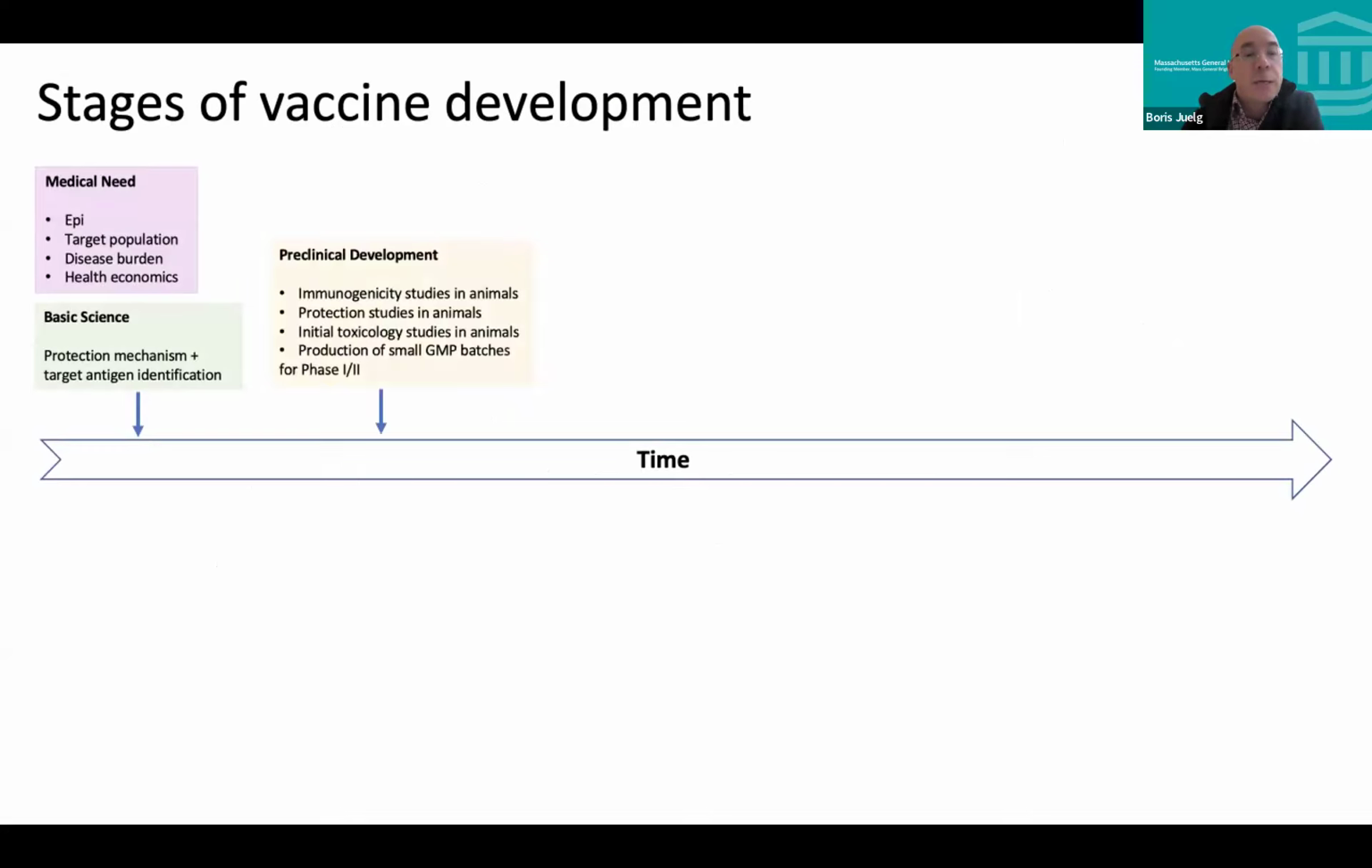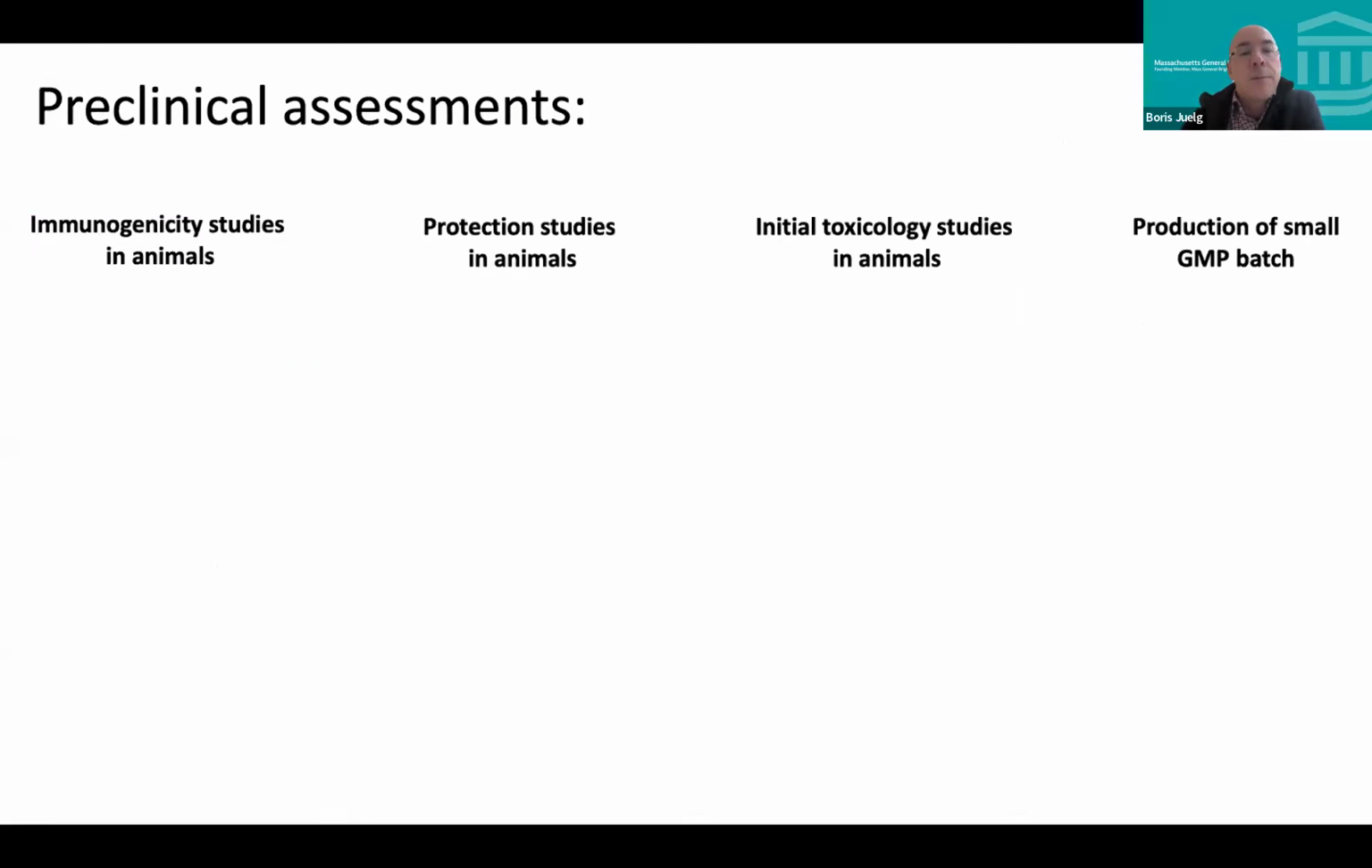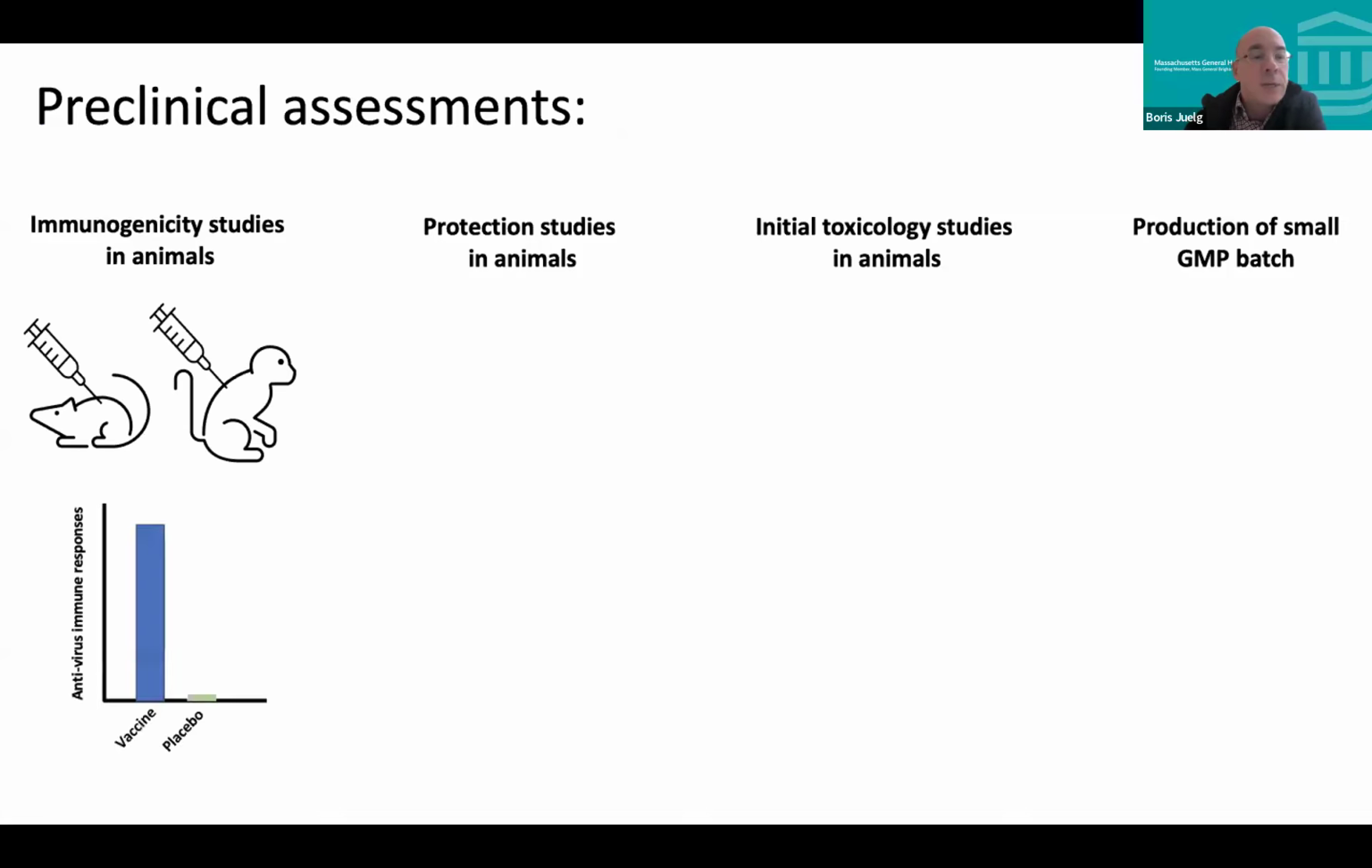So you test this product now in animals for safety and efficacy, and then start making a small batch of product that is produced in a way that it can be given to humans. And so the preclinical assessment is really immunogenicity in animals. So you administer your vaccine to your animal of choice, mice, non-human primates, for example, and you really look that the vaccine induces a strong immune response while your placebo doesn't.